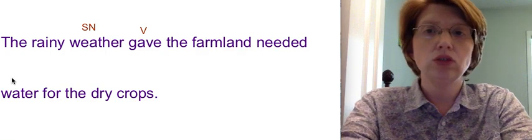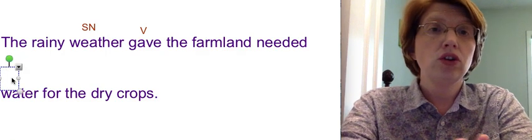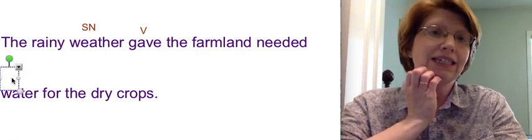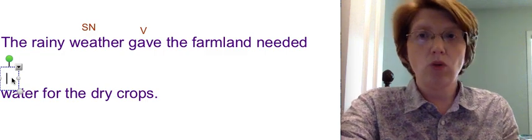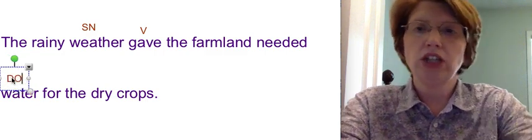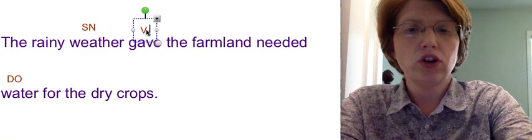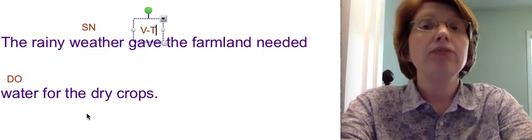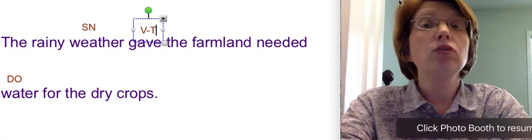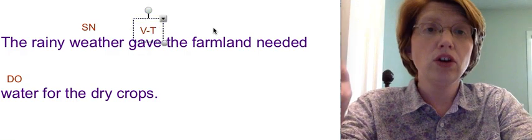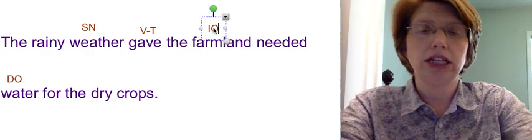Verify the noun. Does water mean the same thing as weather? No, because it does not. It's giving water. Water, direct object. Gave, I'm going to remember today. Gave, verb, transitive. Gave the water for what? For the farmland, indirect object.